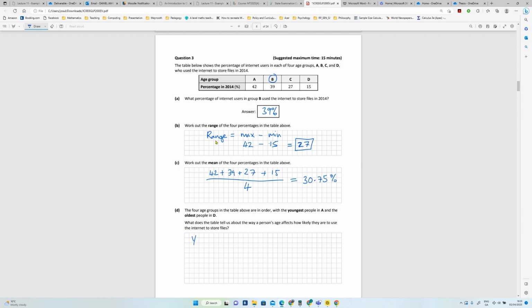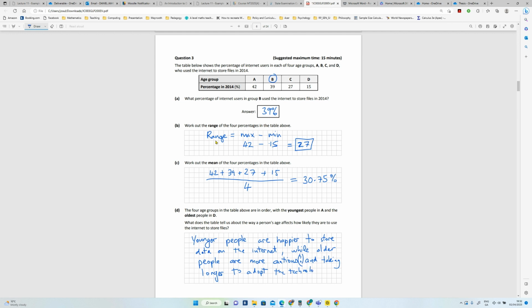So it looks like younger people are happier to store data on the internet, while older people are more cautious and, now this is sort of a speculation, taking longer to adopt the technology.